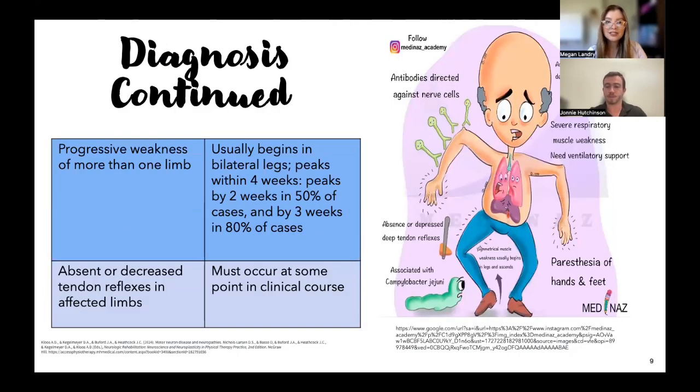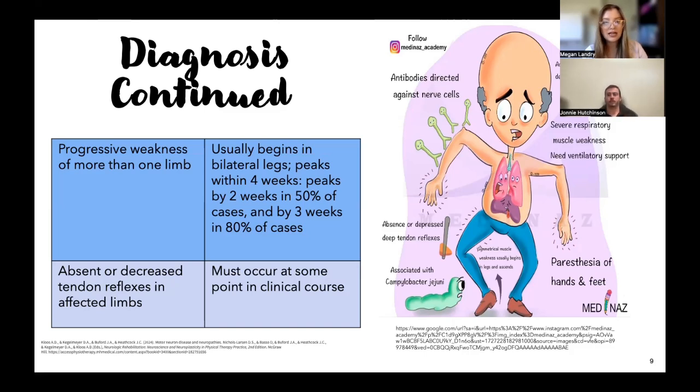Okay, so we're continuing the diagnosis. A lot of times you're going to see that progressive weakness of more than one limb. And in the slide before, we talked about where these symptoms will usually peak, so going in more depth about that. In 50% of patients you will see peak within 2 weeks. And then by 3 weeks, 80% of cases will see their peaks.